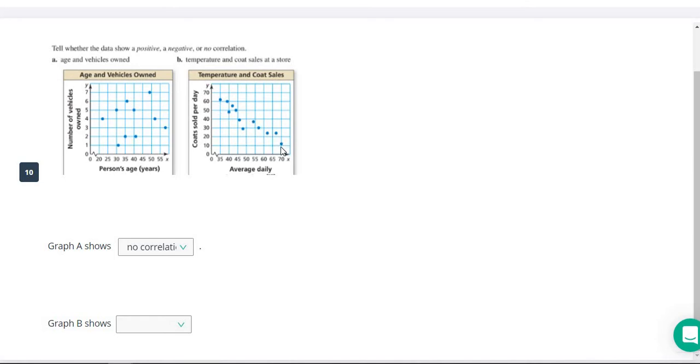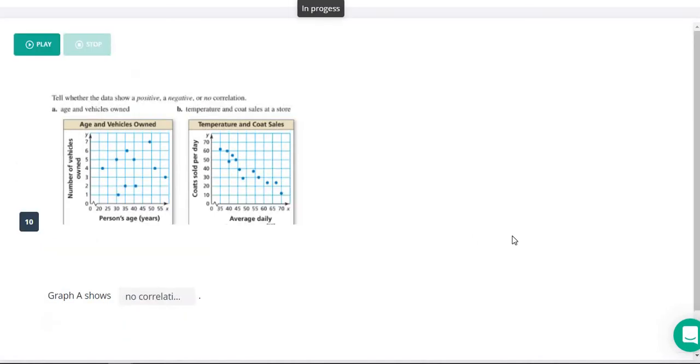So we're going to sell fewer coats if it is hotter. We can see this has a down to the right slope. This is a negative slope if we drew a line of fit in here, and that means this has a negative correlation. As temperatures rise, coats sold go down. So if one's going up and the other's coming down, that means it is a negative correlation.